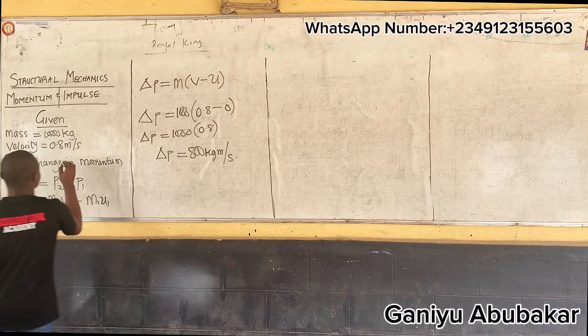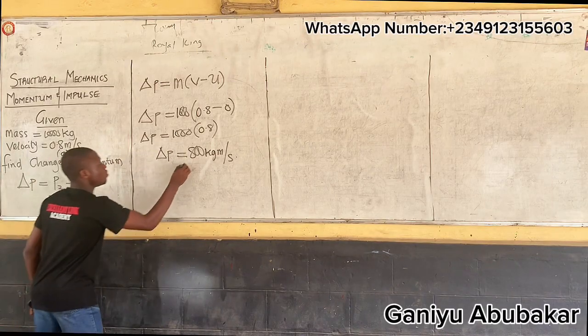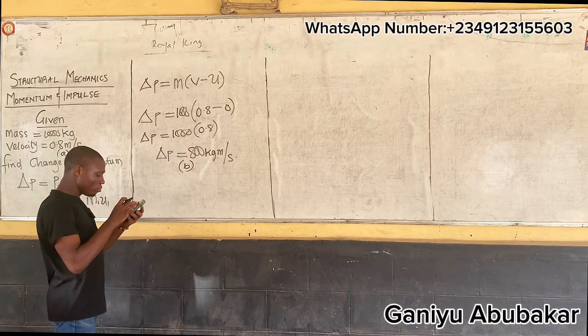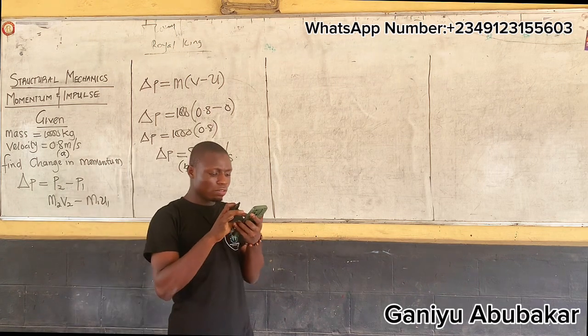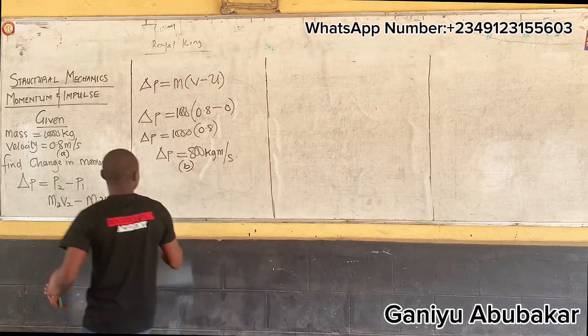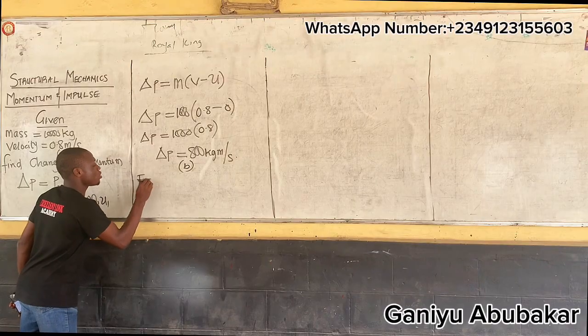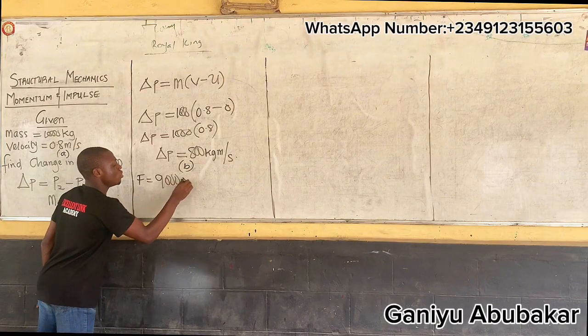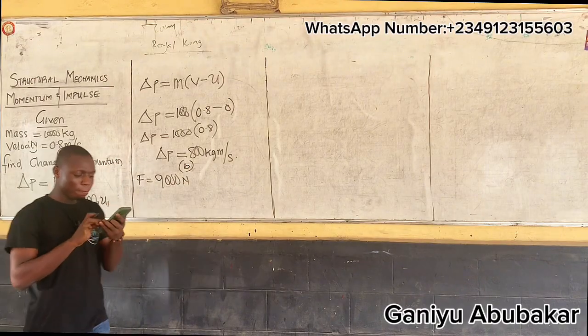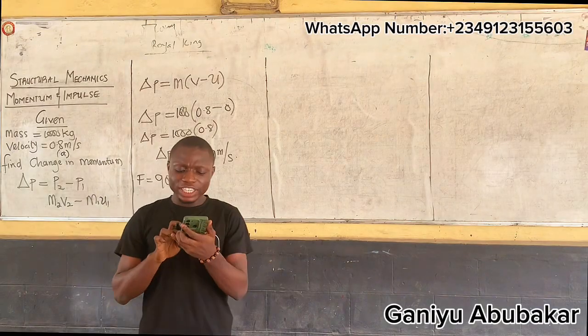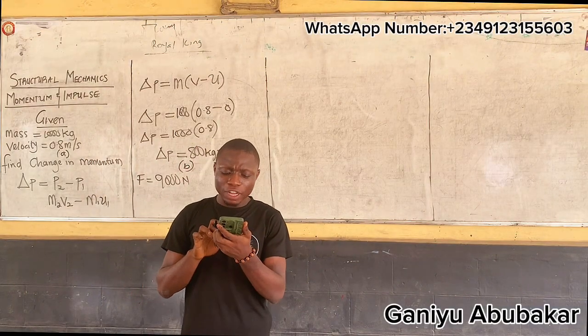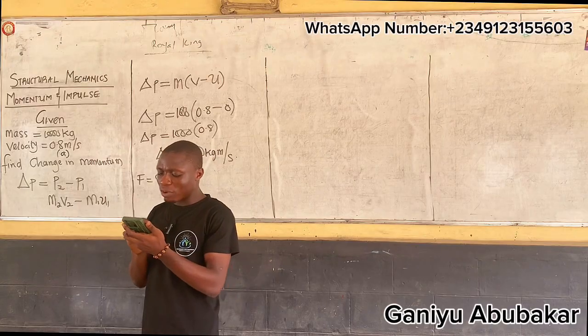Question B says the average tension of the rope is assumed to be 9,000. So in question B, I'm given force as 9,000 Newton. What next? During the acceleration of the tow car, how far does the tow car travel from rest, Abby?